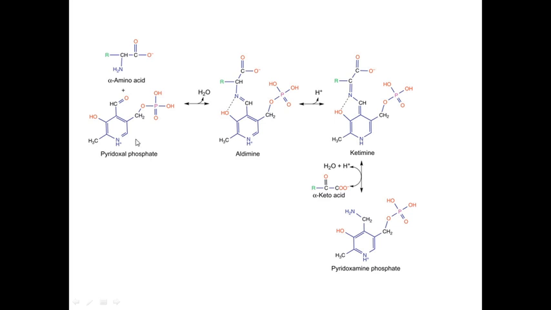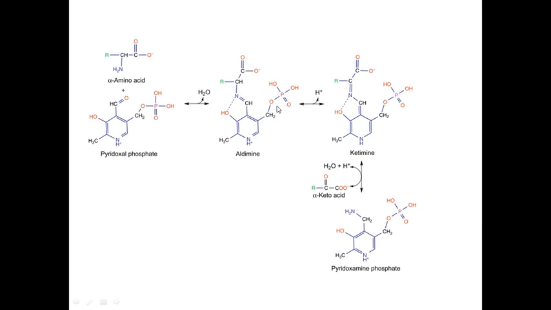When this pyridoxal phosphate reacts with any alpha amino group, then this NH2 and this oxygen combine together. There is a condensation reaction and elimination of a water molecule, and you get this aldimine, in which N double bond CH bond formation takes place. This is an aldimine or imine. In simple language we also call it imine formation.